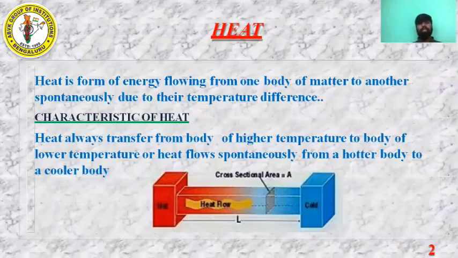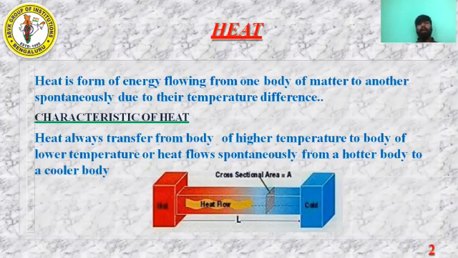So the first concept is heat. So what is heat? Heat is a form of energy, correct? Heat is a form of energy which will be flowing from one body of matter to another. So heat is a form of energy flowing from one body of matter to another continuously, due to the temperature difference.